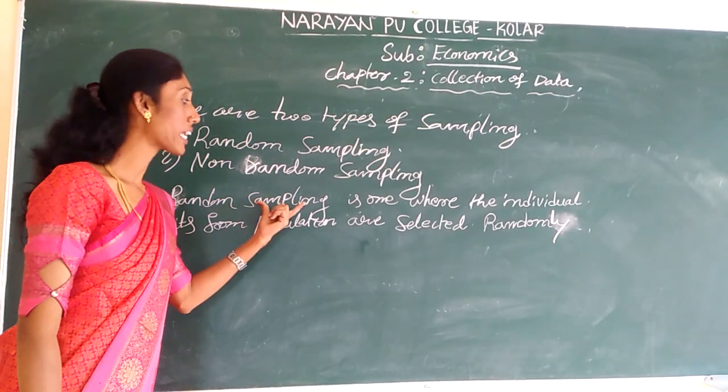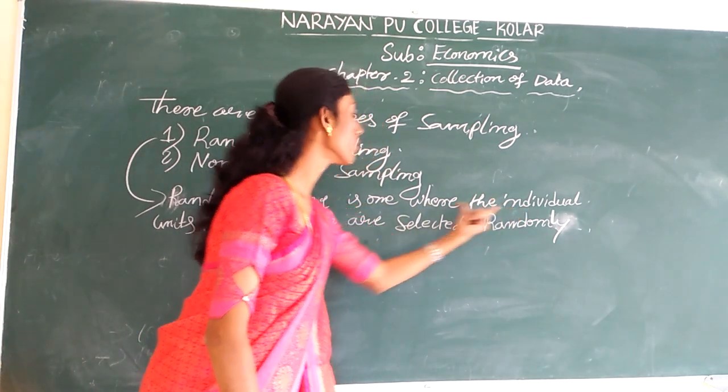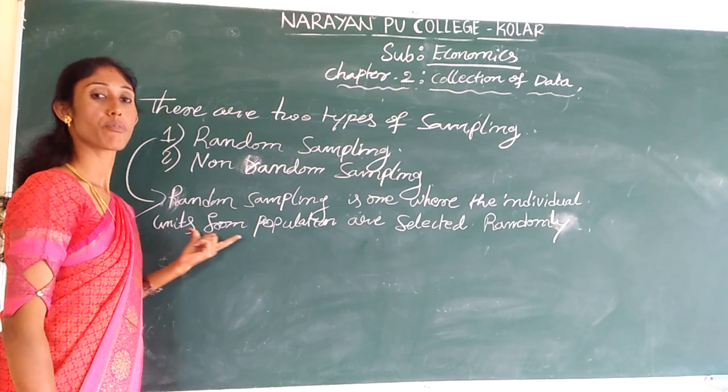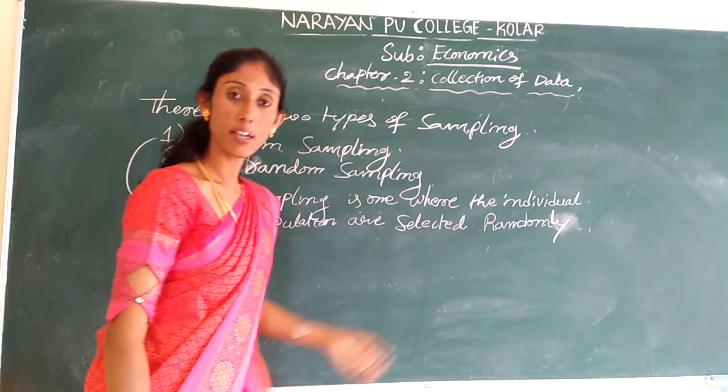Random sampling is nothing but one where the individual units from the population are selected randomly.